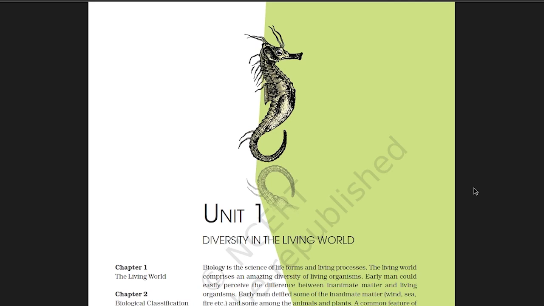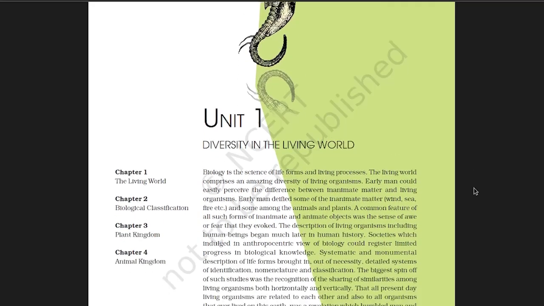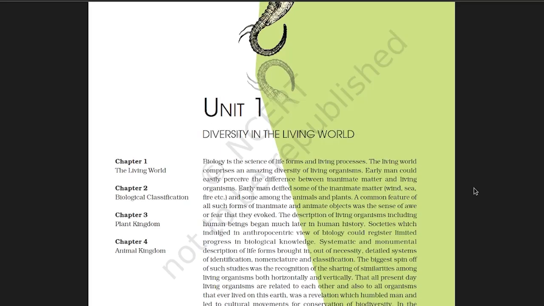The title of the chapter is The Living World. It comes under unit 1, Diversity in the Living World. First of all, we are going to have a short introduction, and you know what biology is. Biology is a branch of science which deals with the study of living things. The term biology originated from Greek words: bios means life and logos means study. So biology means the study of life.